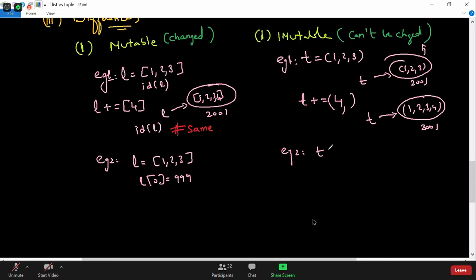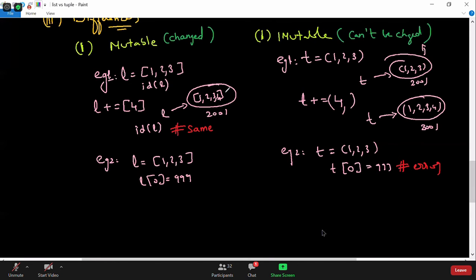So I can say here tuple is equal to 1, 2, 3. I can say tuple of 0 is equal to 999. This will get me an error. No removal, no addition of elements in the same tuple object. Very perfect, so it will be different.